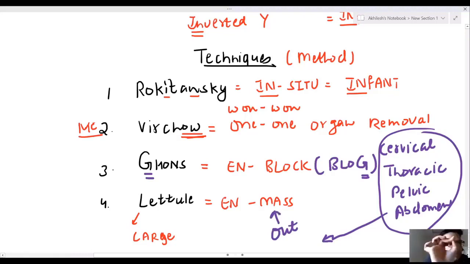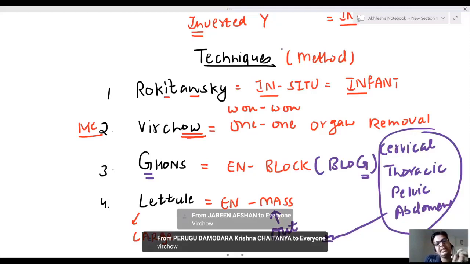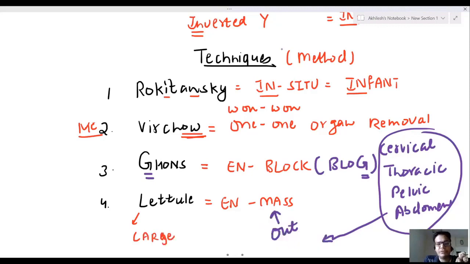देखो डॉक्टर साहब, what I'm telling you, अब मैं आपको सवाल पूछता हूँ. Okay, I'll ask you a question, then you'll get this. Sir, I am taking organs out one by one in postmortem. What is the name of the technique? One by one organ out. This is the most common technique, Virchow's. Yes, Virchow's. I am not taking any organ out. I am dissecting inside the cavity only. What is the name of the technique?